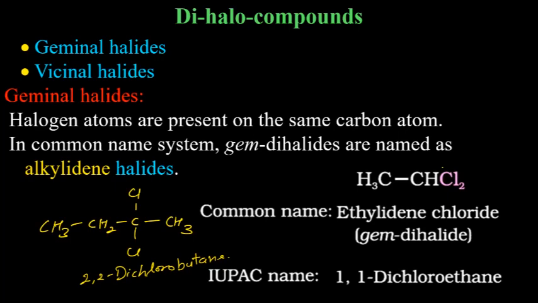Geminal dihalide means it is the type of that particular halide. Vicinal dihalide is not the name. Vicinal dihalide means this particular halide has halogens on adjacent carbon atoms. Shivangi, is that clear? So these are not exact names. These are types.